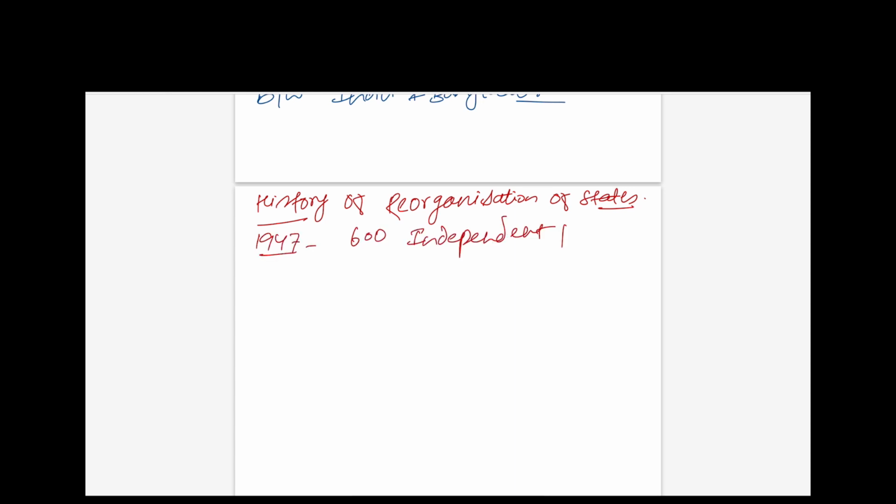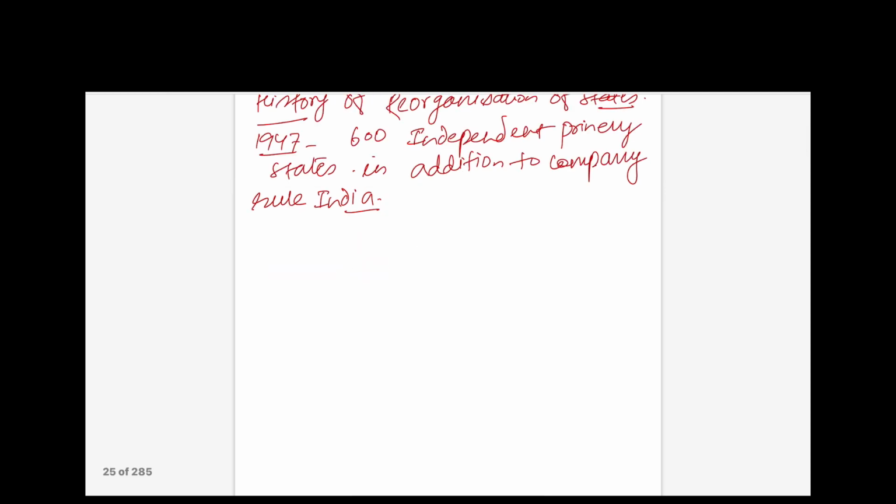Now we shall look into the history of reorganization of states. At the time of independence, there were around 600 independent princely states, in addition to company rule India. So administration was not convenient. So in 1950, when the constitution came up, 4 categories of states were there.